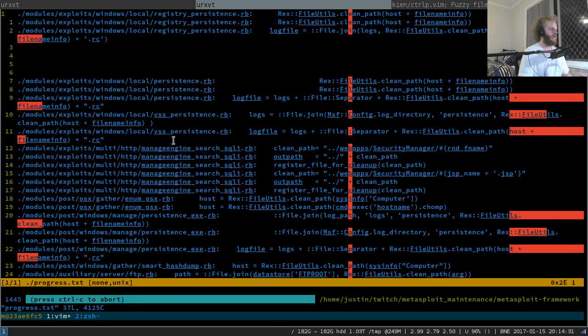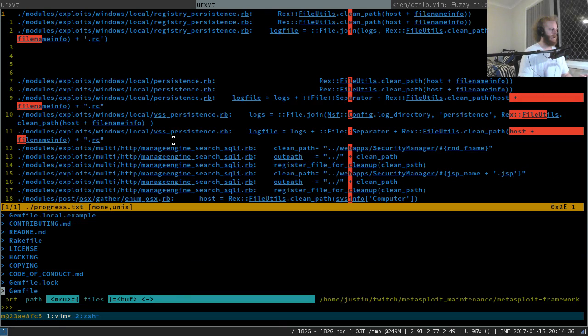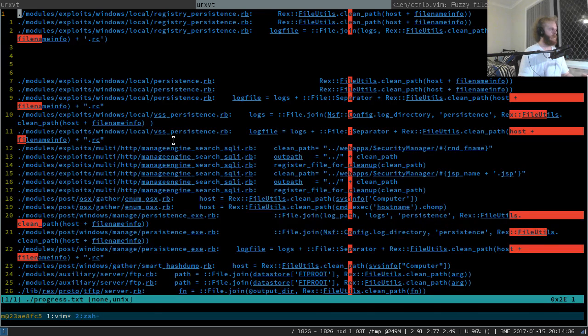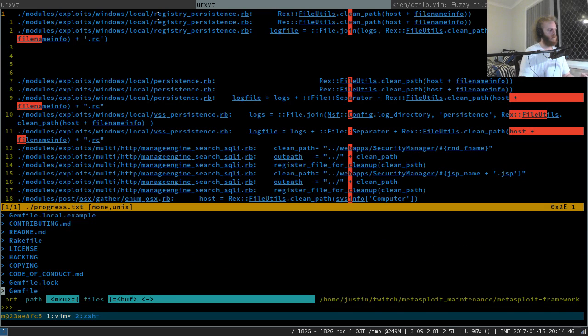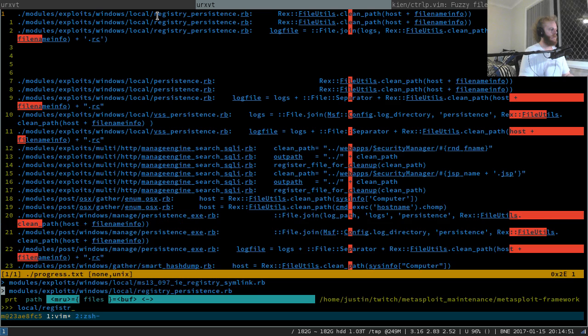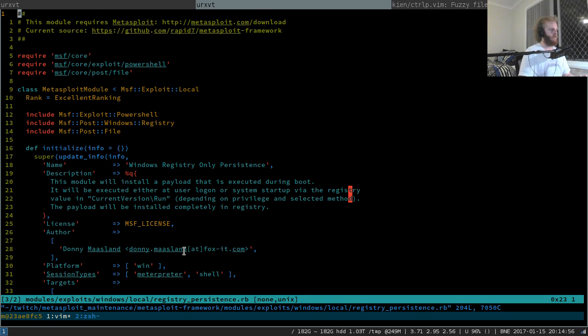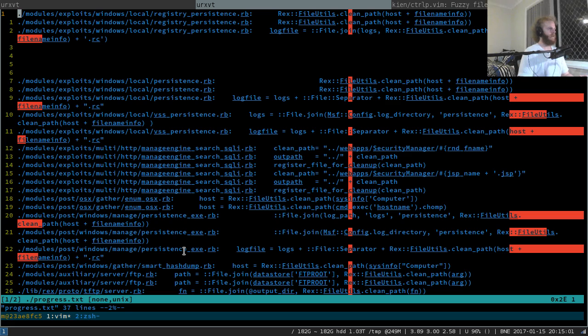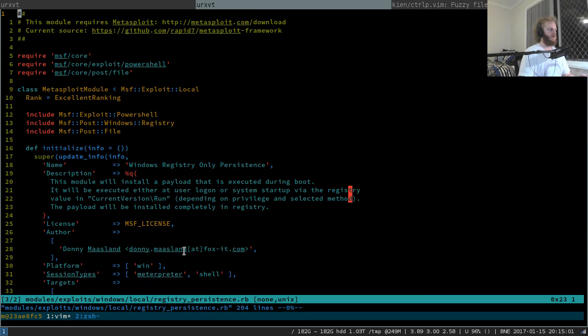Oh, come on. Oh, there we go. So what Control P does is we can be sitting here and going, okay, I want to edit the local/registry persistence file. You go Control P, local/registry, and there it is. Just by typing this, we can edit that file. There it is, we press enter, boom, we're in. That's pretty neat, I reckon. So we're doing clean path. Let's look for clean path.